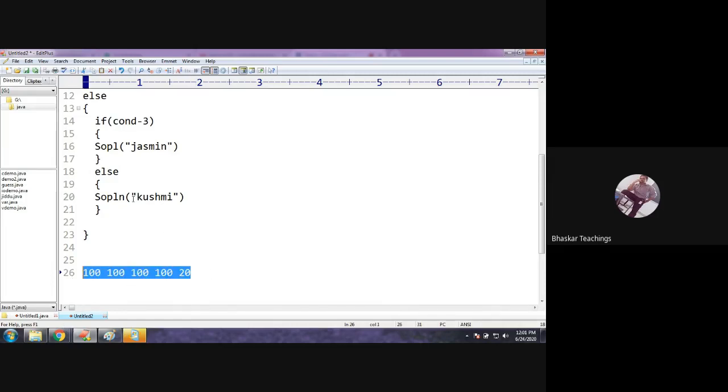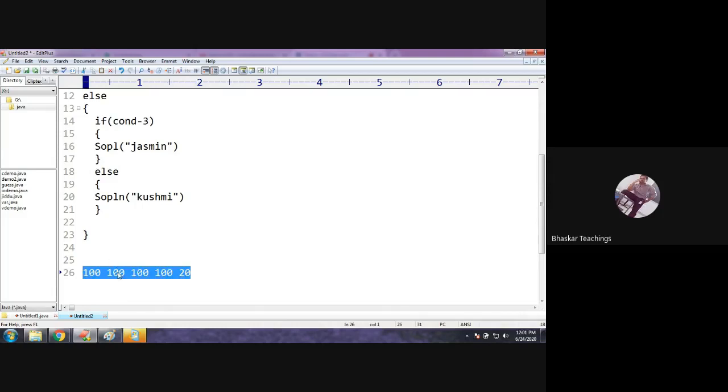So the modification is, first you need to check whether he got 40 above in all the subjects or not. Initially I said you read the marks, find the total, find the percentage, and based on the percentage, display the grade. But here the modification is before displaying the grade, before calculating the percentage, you check whether he is passing all the subjects or not.